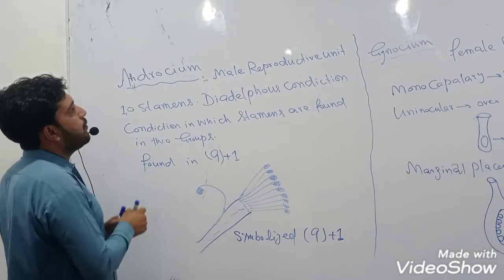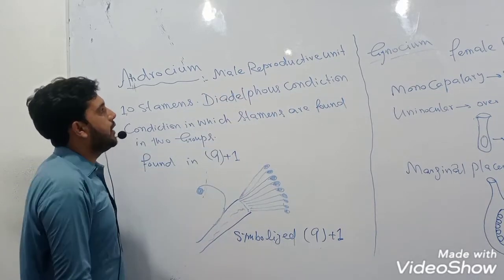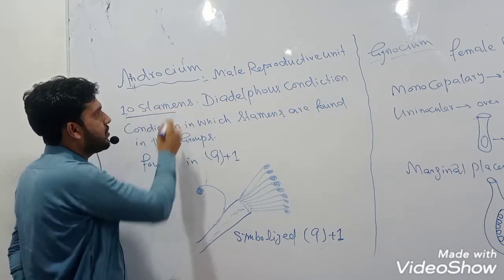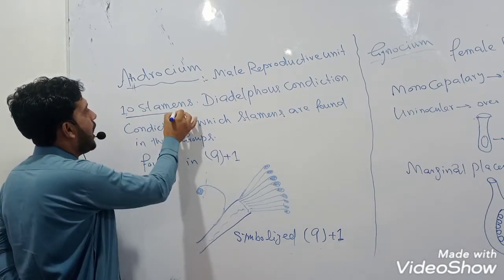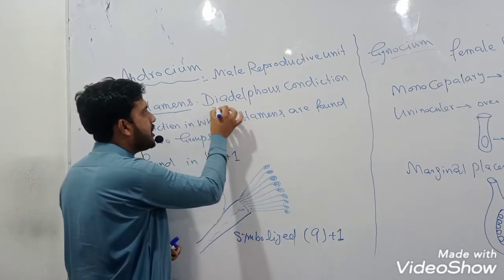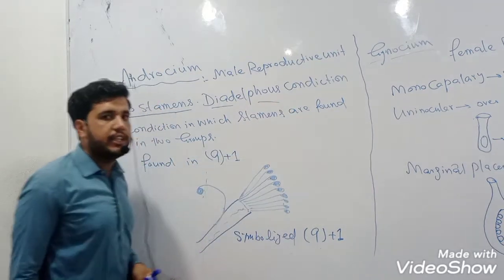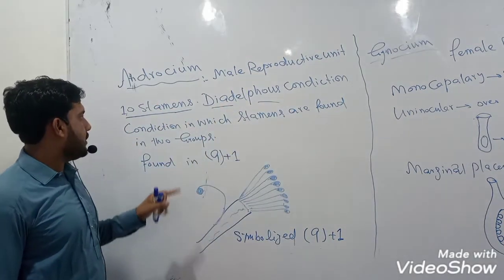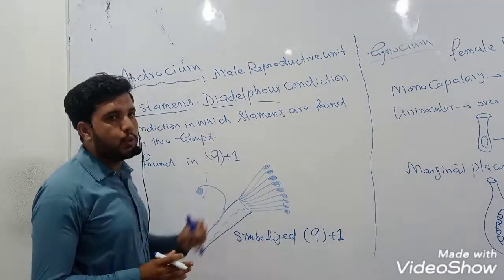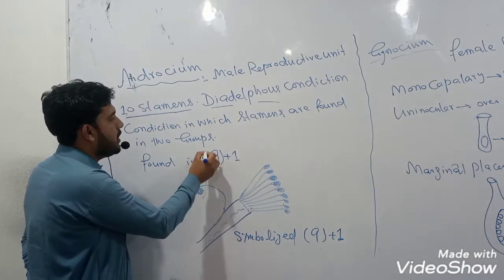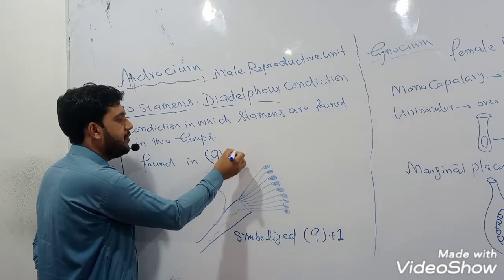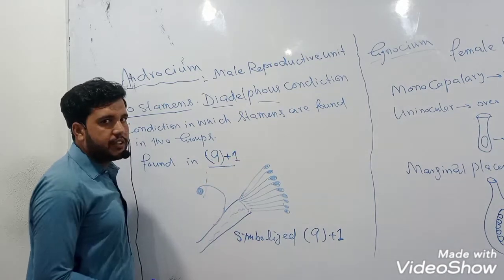Androecium is the male reproductive unit. The family Fabaceae has 10 stamens; their Androecium is composed of 10 stamens. These stamens are attached in a condition which is called diadelphous condition. Diadelphous condition means that the stamens are attached in two groups. Nine stamens are fused while the 10th is free, which is called diadelphous condition.